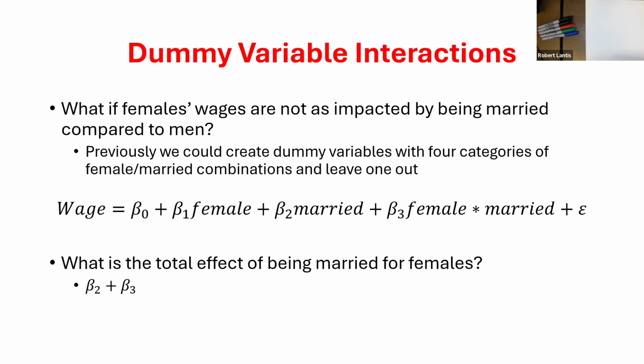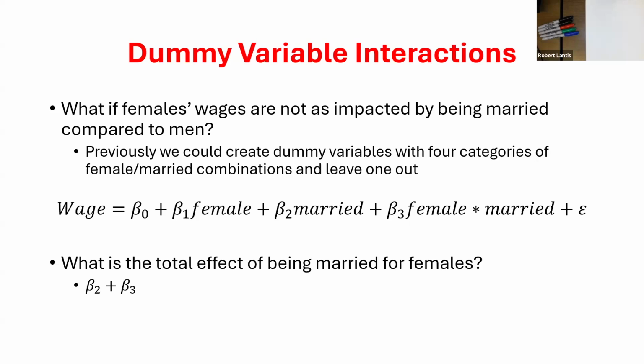Now with dummy variables, this gets to be a little bit easier to think about. What would the total effect be for married females? What would the total effect for a female be if they were married? Well, what would change in this regression if the individual was married and they were a female? This variable goes from 0 to 1, so beta 2 would be part of that effect. But if they're female, what would also get added into my prediction? Now, if they're married, 1 times 1, beta 3 would also get added in.